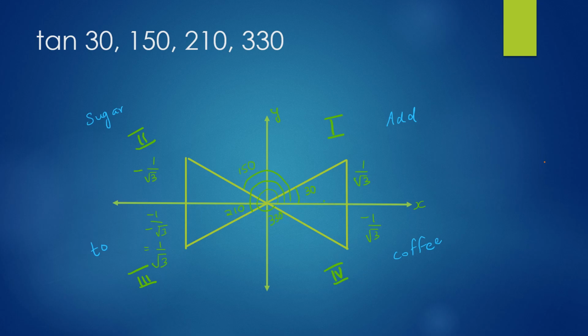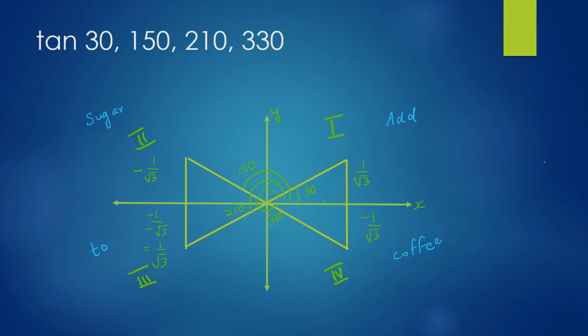Okay, let's look at the tan of angles now. Now we have to look at both x and y values because tan of an angle is value of y by value of x, because it's sine by cos. Sine is the value of y and cos is the value of x. As you see, tan of 30, value of y is 1, value of x is root 3. And now we'll look at tan 150, which is a mirror image of 30 around y-axis. Here, now y is positive, but x is negative, so it's 1 by minus root 3. Tan is negative.